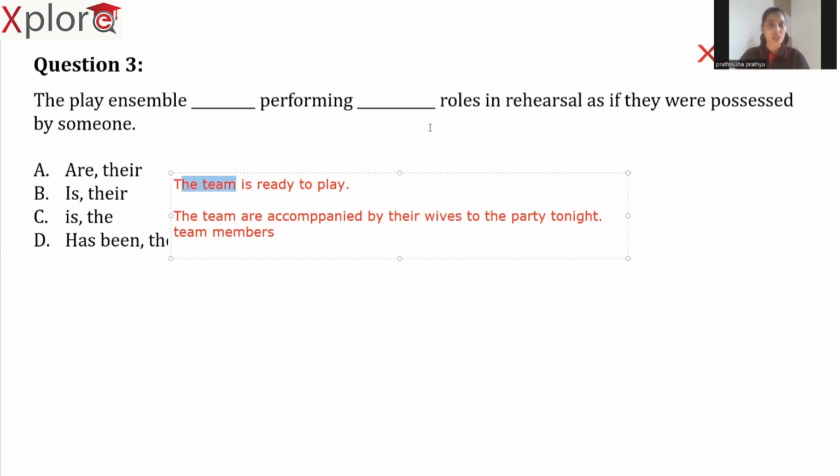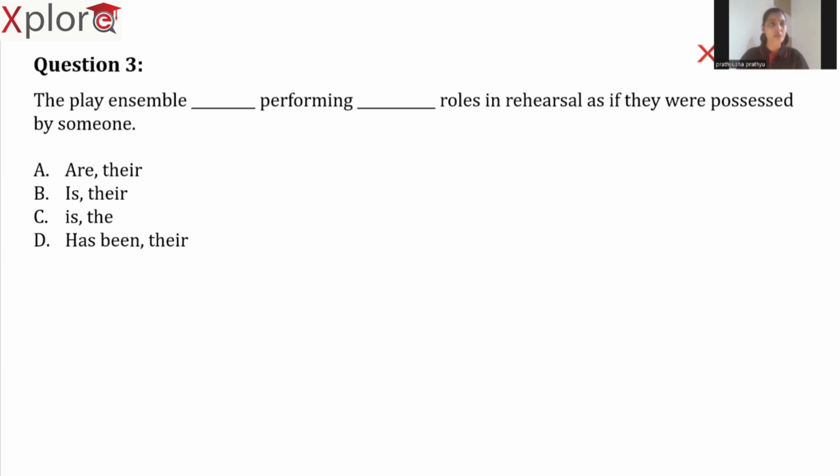So now let's check whether this play ensemble is referring to the play ensemble as a collective noun or the members in the play individually. Obviously, here it is representing the members in the play individually. If you see, the play ensemble are performing their roles. Not everyone is taking the same role. Each and every person is taking their own individual roles. So that is the reason here the answer is option A. The play ensemble are performing their roles in rehearsal.